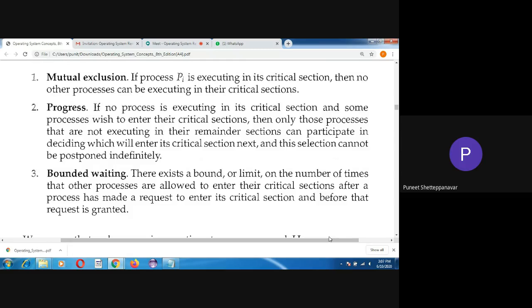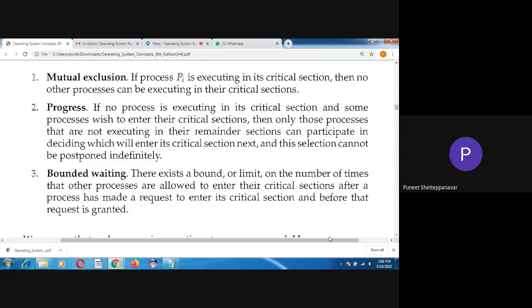The next one is progress. Progress in the sense, if there is a set of processes which don't want to enter the critical section, they can be excluded from the outside part only, at the entry section. Let me take three processes, P1, P2, and P3.